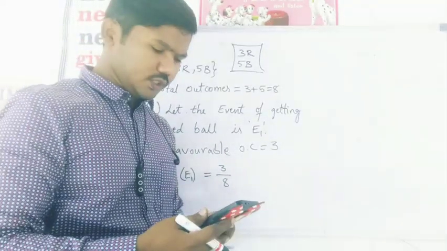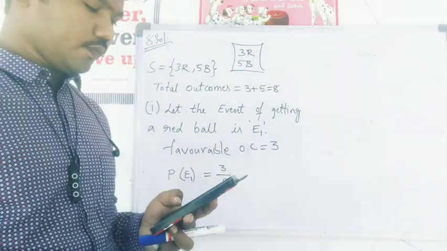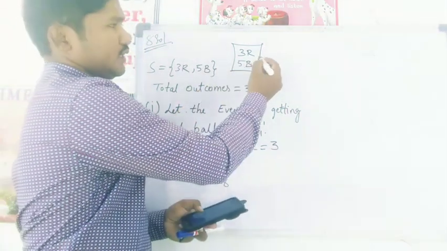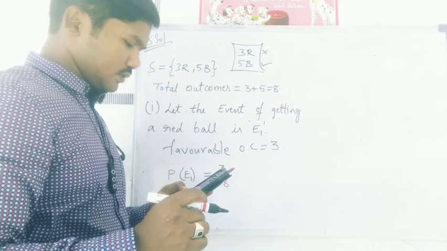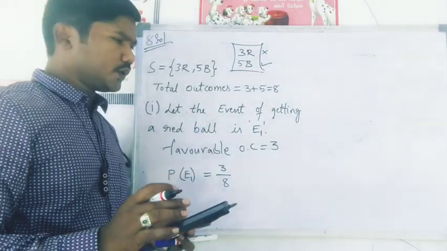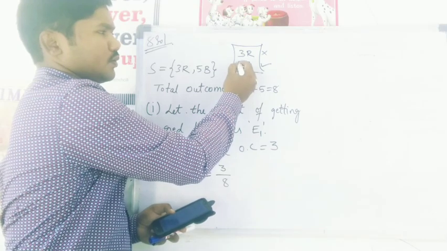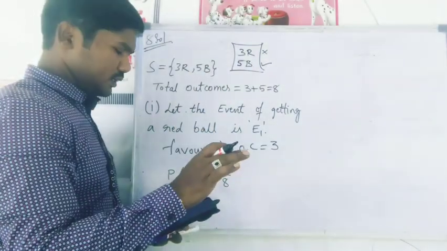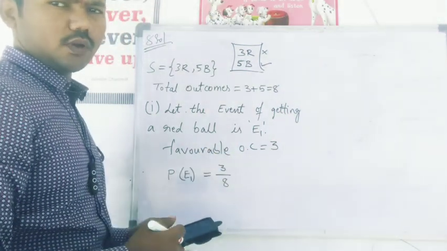In that another question is asked: what is the probability of not getting a red ball? See, not getting a red ball in the sense you can get black balls, right? So you can say that not getting a red ball is an event which is equal to the event of getting a black ball.